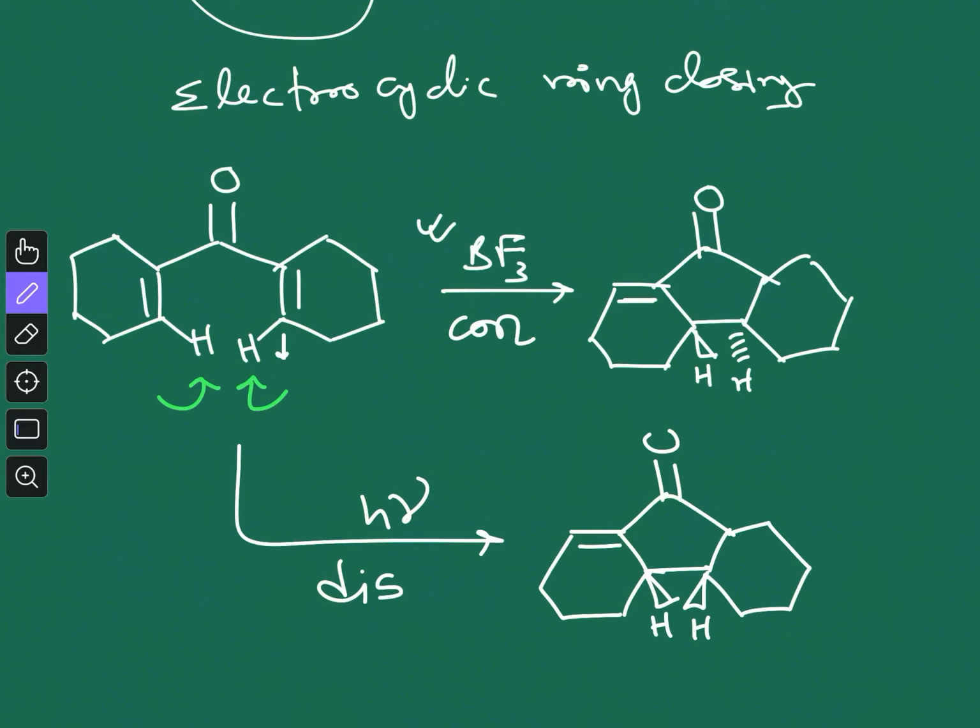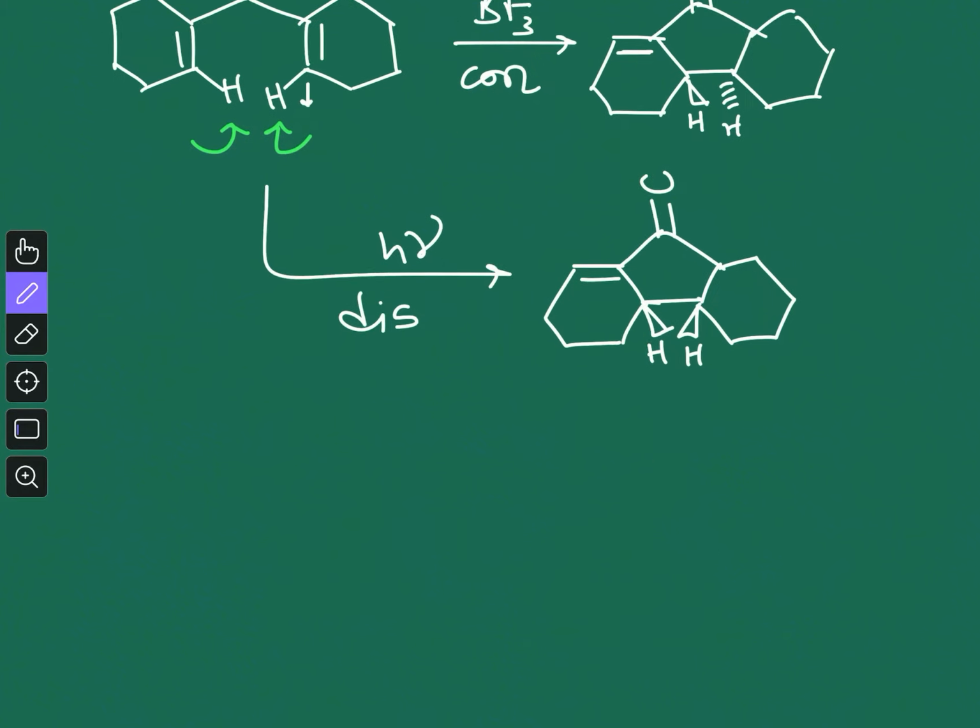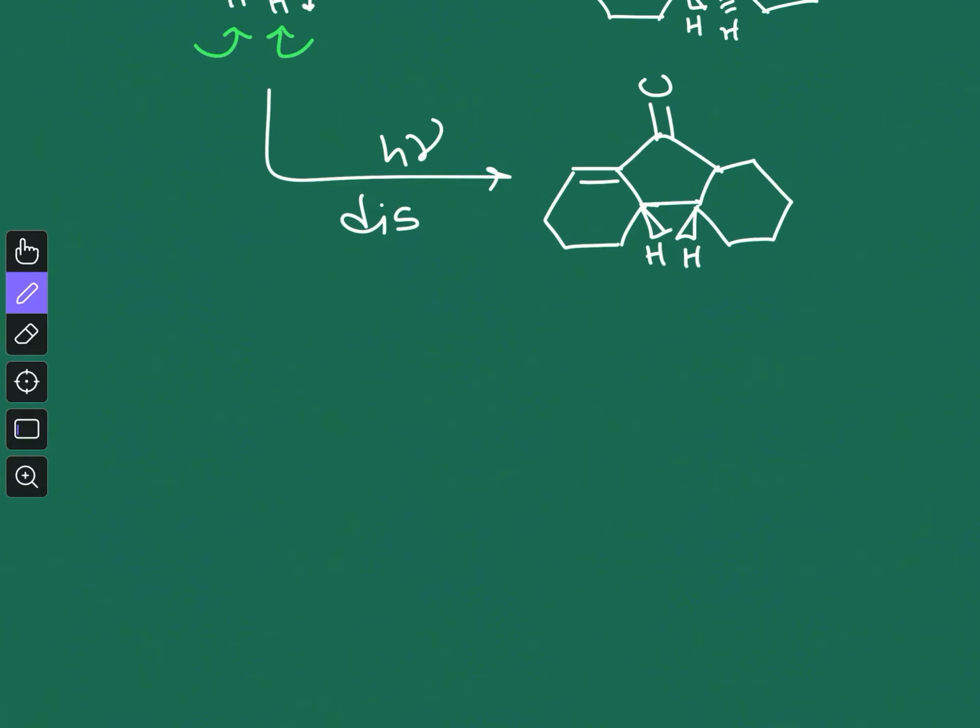So this is the nature of the cyclization reaction. Now let us see the actual mechanism, why it is con-rotatory in one case and dis-rotatory in another case. First we will consider the reaction in heating condition or in acidic medium. In acidic medium, first of all, this group will be protonated like this.